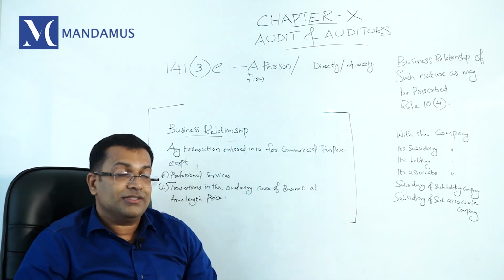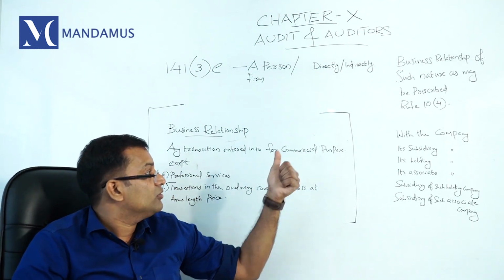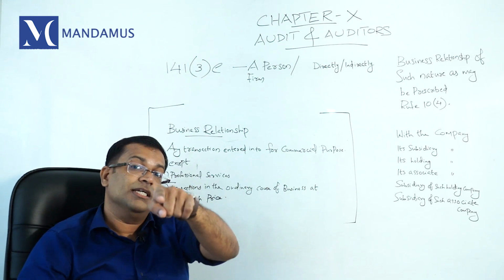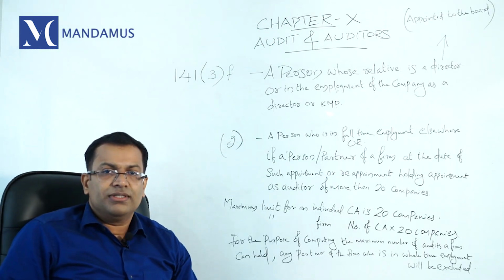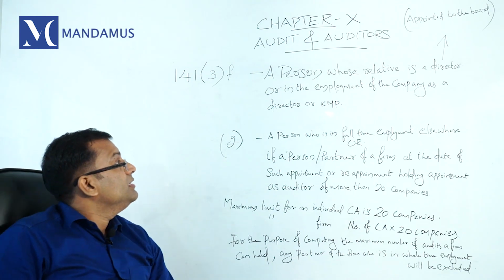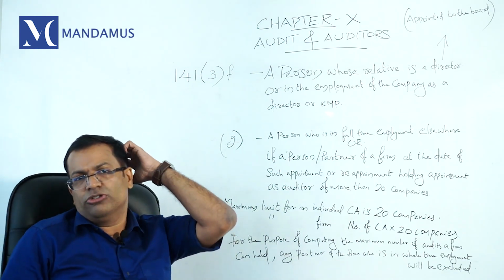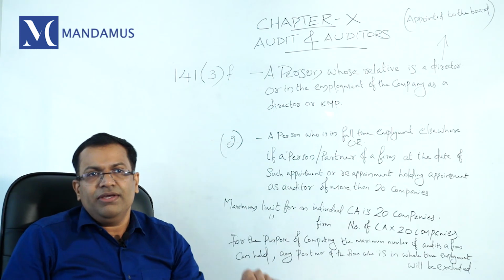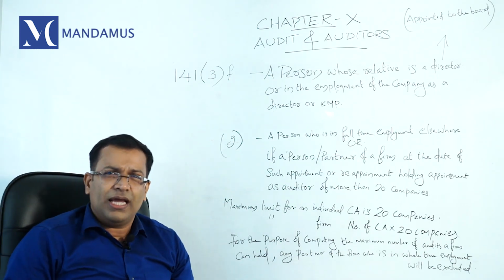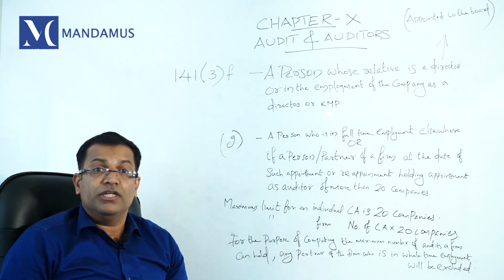So what are those two specific transactions that are excluded from the business transaction? All other transactions will incur disqualification. See 141(3) clause F. What is 141(3) clause F? If you want to become a statutory auditor of a company, if your relative is a director or a KMP of that company, then you will be disqualified.